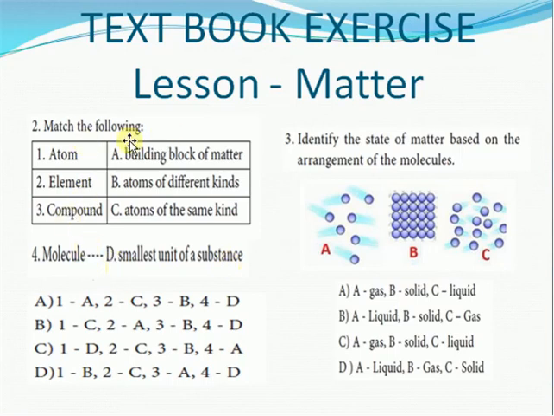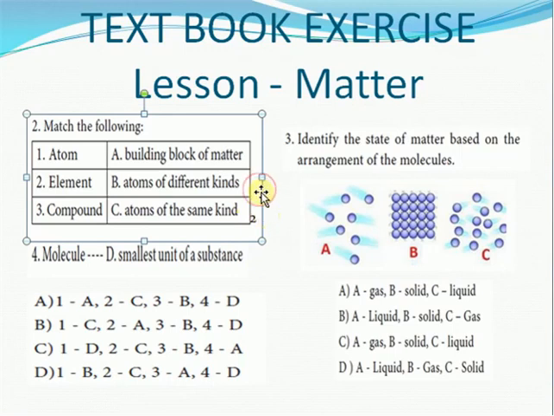Before we see all these things, let us see the question given here: atom, element, compound, molecules. Which is suitable? Let us see first whichever we know. Element is made up of atoms of same kind. So we will mark this as the second one.